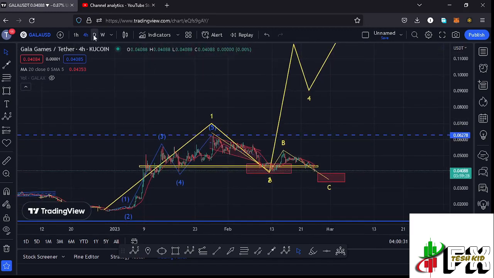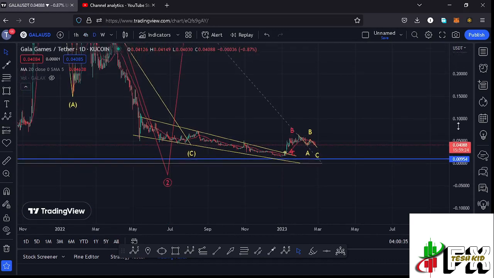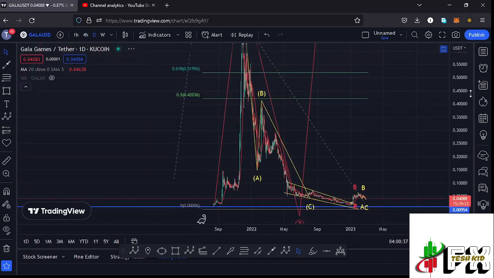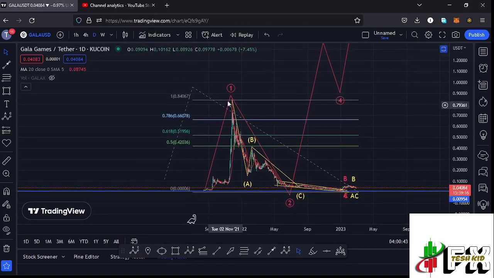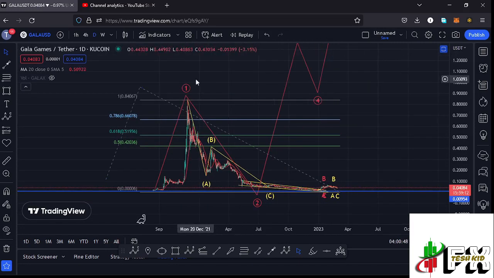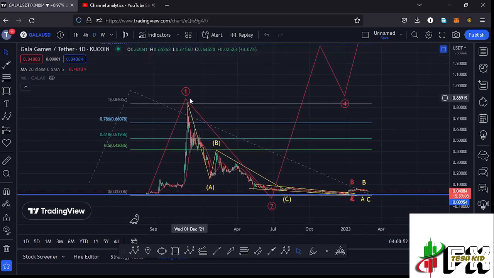And jumping to the daily chart to give you the long-term scenarios that I'm expecting to play out here on the Gala Games chart. Here on the daily chart, you can see that Gala Games, from these low prices that we had been trading within, we saw that massive bounce to the upside, seeing the all-time high at around the $0.85 mark in what I'm terming as that first wave to the upside. And after seeing the all-time high, we started the bear market where we had been seeing lower prices in this ABC corrective structure in a move that gave us the low for that higher Elliott wave count 2.